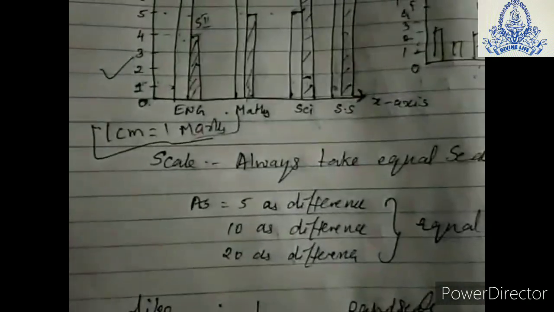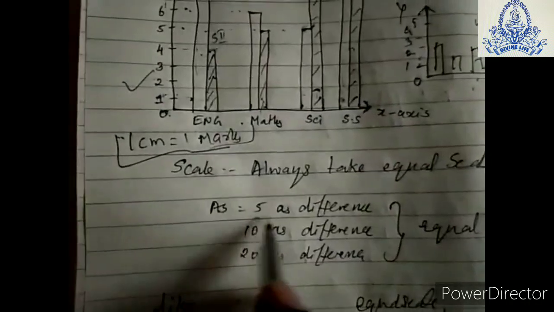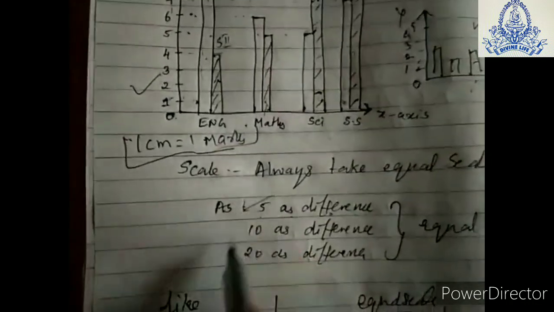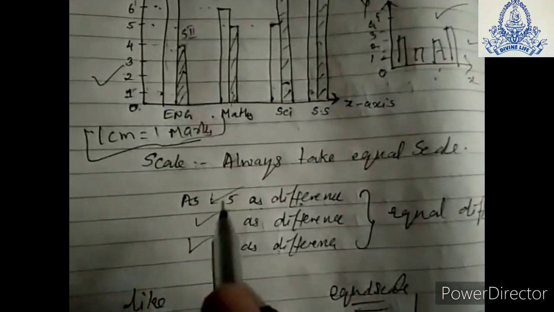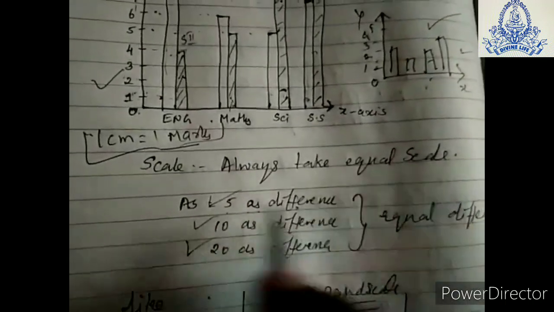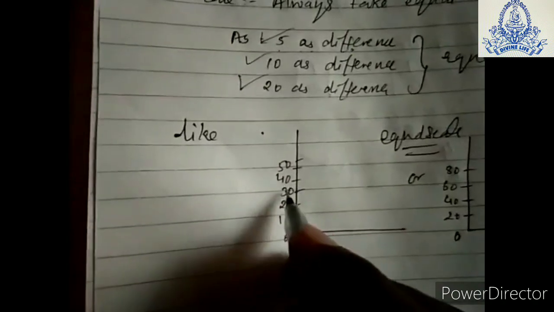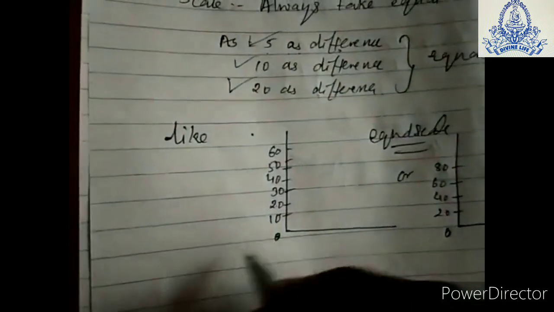Possible, it is not possible to take, so we have to take 5 as a difference. You can take 10 as a difference or 20 as a difference, but always take equal scale and equal differences between two numbers. For example, if we are taking a 10 difference, that means 0, 10, 20, 30, and so on, you have to go up to whichever number is given, right? You don't have to change, like 10, 20, 30, 40.